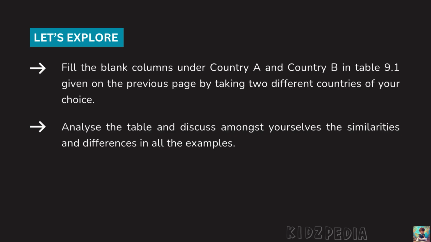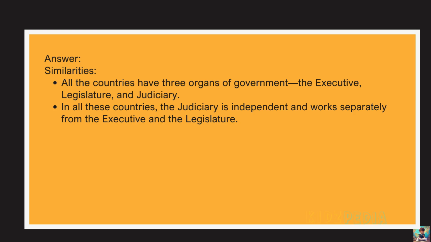Analyze the table and discuss among yourself the similarities and differences in all the examples. So now we need to study the table carefully and compare the information given in it. We have to look for two things, similarities and differences. Let's first look for the similarities. In India, the USA, South Korea, Australia, the United Kingdom and Japan, there are three main organs of government, the